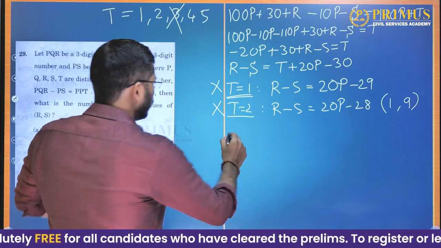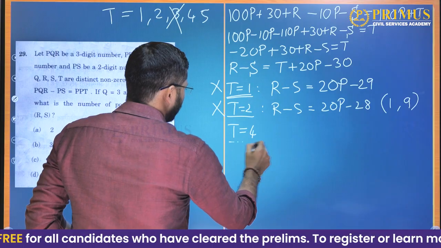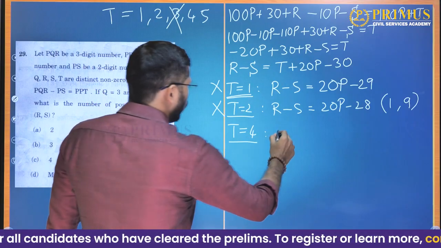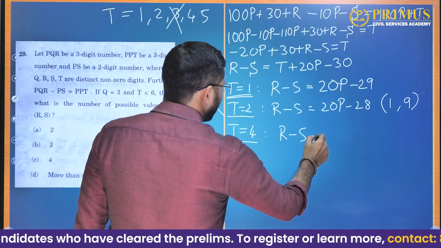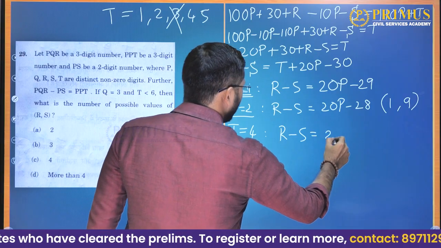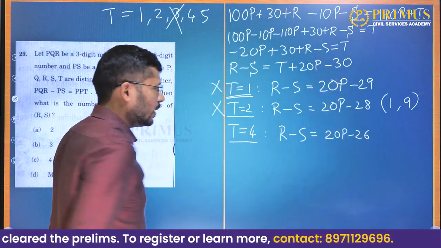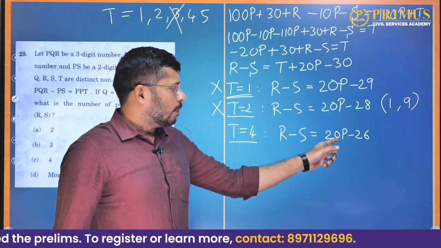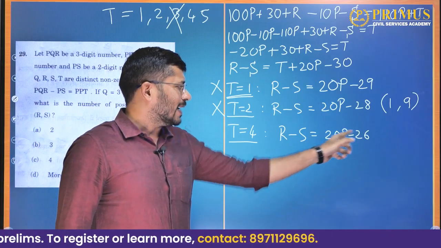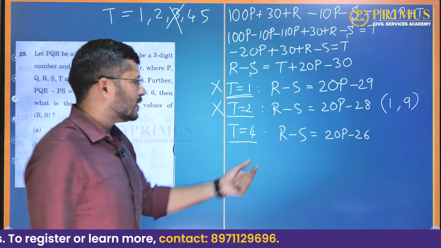We have two more cases to find. t is equal to 4. When t is equal to 4, r minus s will be 20p minus 26, because 4 minus 30 will give you minus 26. Again p has to be 1, so this has to be minus 6. Which values will give you minus 6?